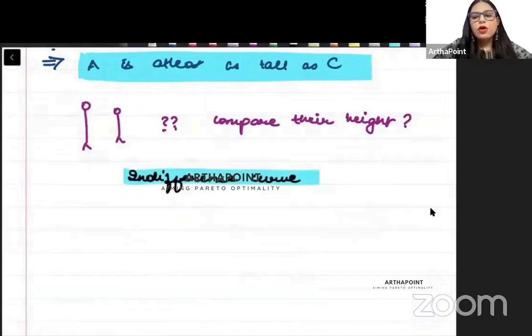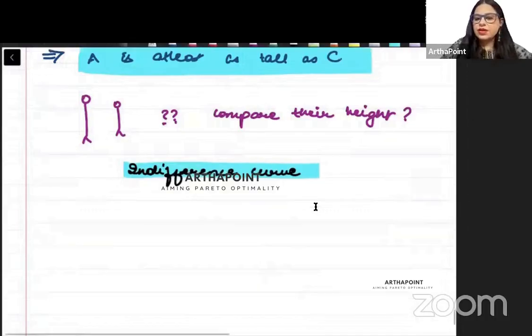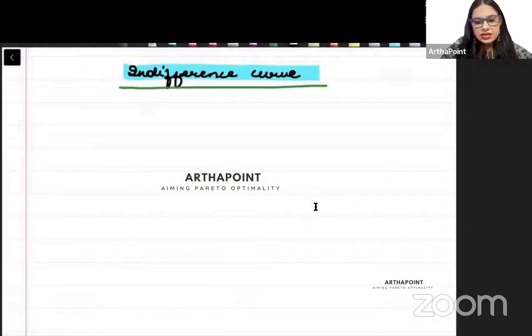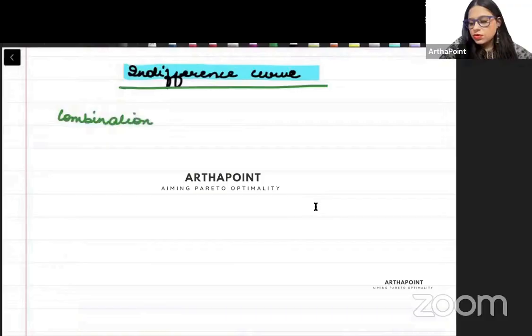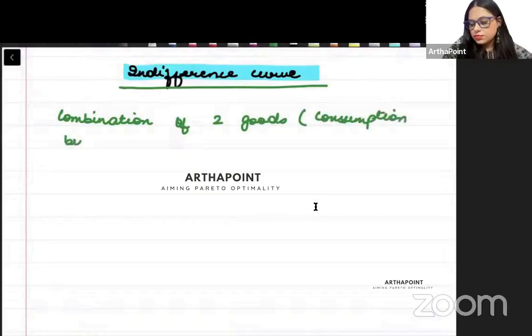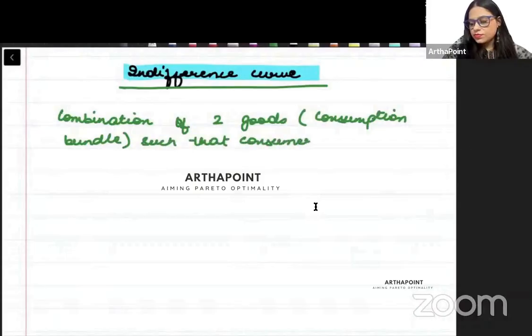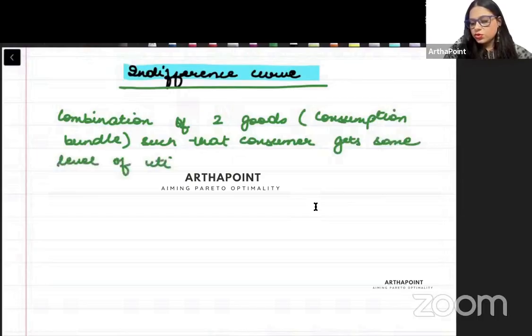Okay. What is an indifference curve? An indifference curve basically is a combination of two goods. That means I am presenting a consumption bundle such that the consumer gets the same level of utility.